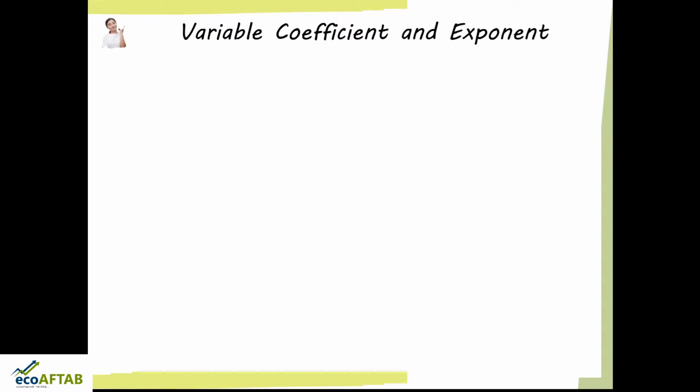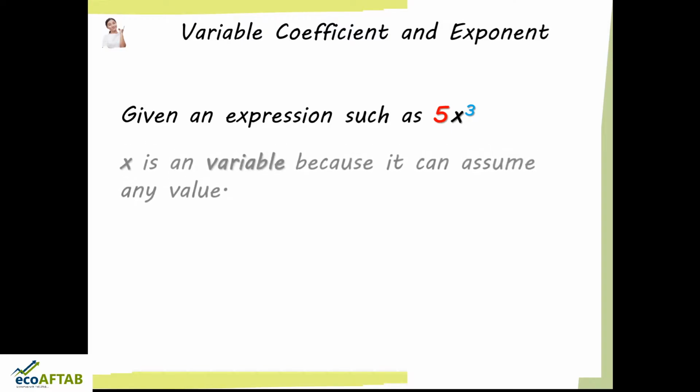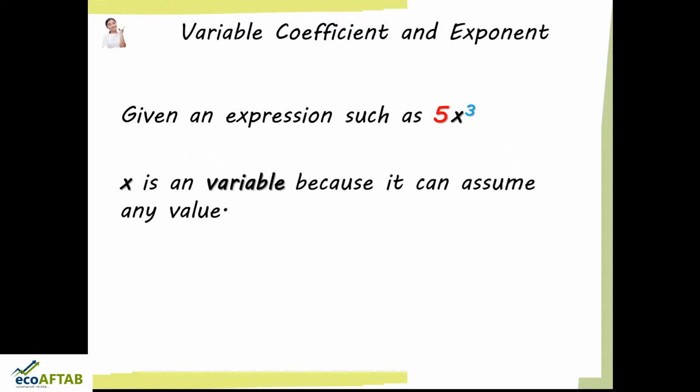So before understanding what polynomials are, let us try to understand the meaning of a few basic concepts such as variable, coefficient and exponent. Exponents we have understood in the previous class, so here we limit ourselves to variable and coefficient. If there is an expression such as 5x cube, in this expression, x is a variable because it can assume any value. X can be 1, x can be 2, x can assume any value. Because of that it is called a variable. Variables refer to those things whose value keeps on changing.